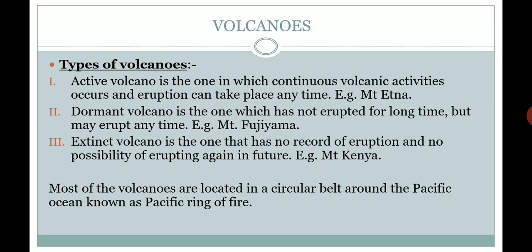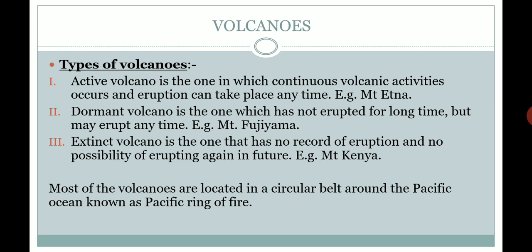What is a dormant volcano? It is that kind of volcano which has not erupted for a long duration of time, but it can erupt in the near future. For example, Mount Fujiyama. Extinct volcano is that kind of volcano which has no record of eruption in the past and will not erupt again in the future. For example, Mount Kenya.